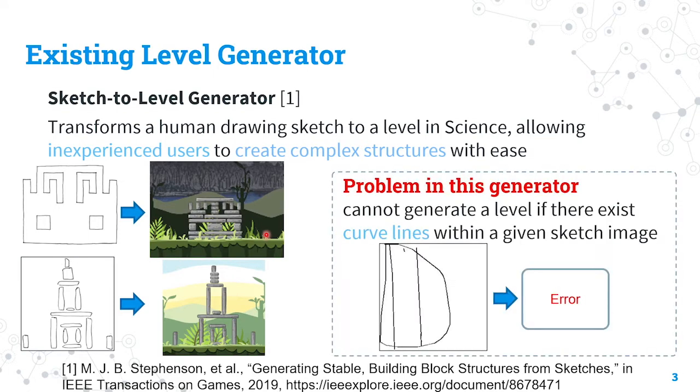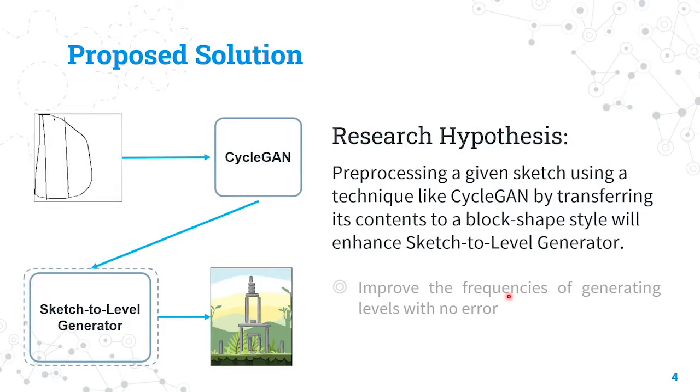However, in this generator we found a problem. Namely, it cannot generate a level for certain sketches. Especially, this problem occurs when there is a curved line within the sketch image, as you can see here. Here is our proposed solution, which is to preprocess a given sketch, more specifically by using CycleGAN to transfer the sketch to a block shape style. We hypothesize that this solution will enhance the sketch level generator. In other words, our solution will improve the chance of generating a level with no error.